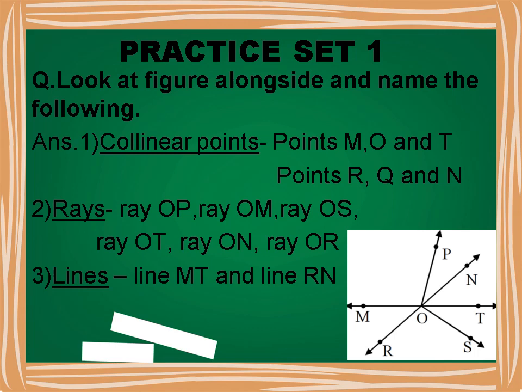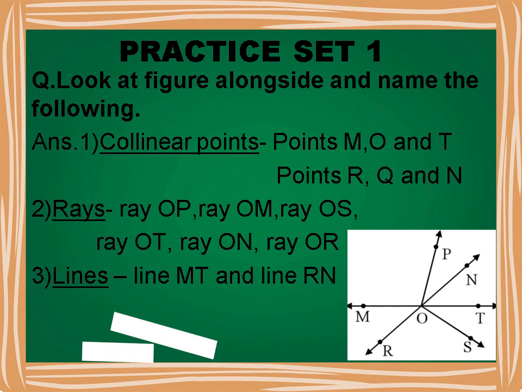Children, let us solve practice set 1. Question number 1. Look at the figure alongside and name the following. You can see the figure given here on the screen and write the answer. First, collinear points. In this figure, you can easily see the collinear points are points M, O and T. And points R, O, N are on the same line, so they are also collinear points.